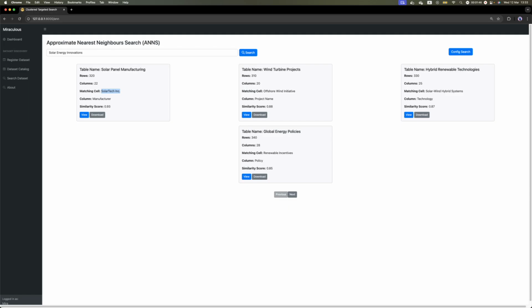For the solar energy innovation scenario, the cluster target search focuses on extracting and matching very specific context-rich details. For example, the breakthroughs in photovoltaic cells and in nanotech coatings. The higher similarity scores indicate the deep semantic matching. In contrast, the approximate nearest neighbors returns relevant items, but with slightly lower scores and a broader focus. It includes general manufacturing and event highlights.